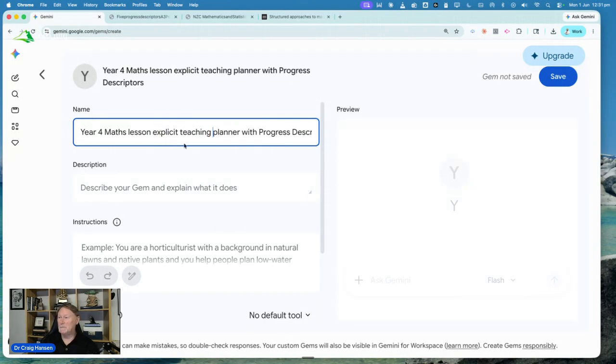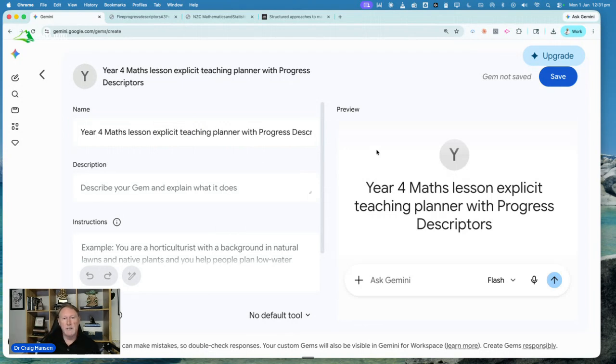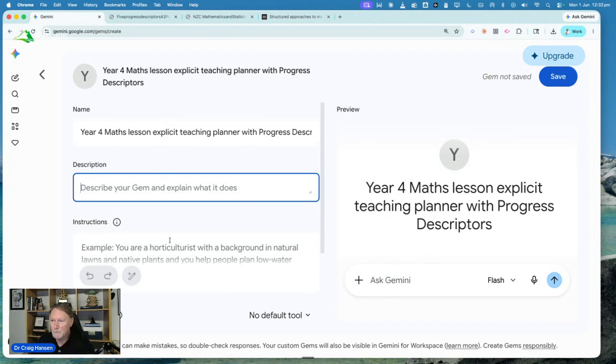That sounds fabulous. Then when I click on the right-hand side of the screen is our preview. We never, ever upload any files into the right-hand side of our screen. Why? Because the next time we use our gem, every time we use it, those files will be there. And we don't want them to be there. We don't want to have any files in here on the right-hand side. But we may upload them to the left-hand side where our instructions are. And we will be doing that. So for now, in the description box, I'm just going to put...